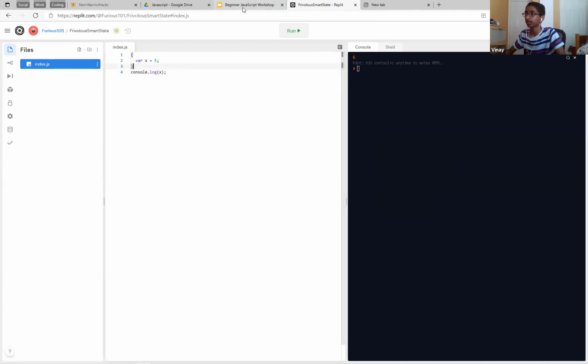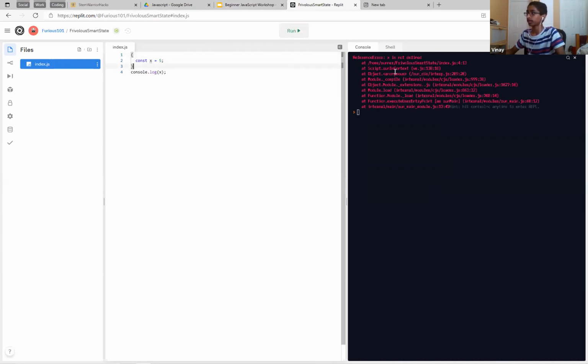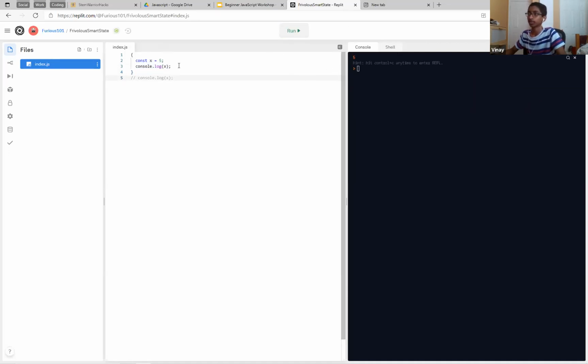So, like I said, back to the difference. With var x, it works even through code blocks, but if we replace it with const, see, x is not defined, because const only exists, to the compiler, in this code block. So if we put const x here, no, let's comment this out. Also, in REPL.it you can press control and slash, and that just comments out the lines. It's just helpful. Now if we move it there, it doesn't give you an error.